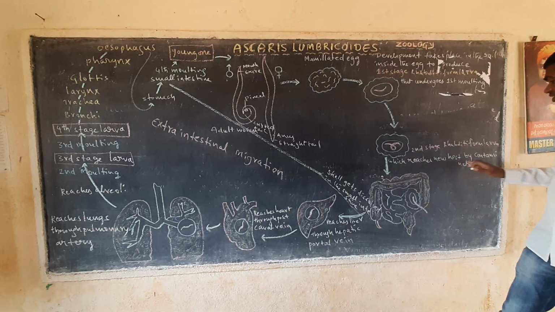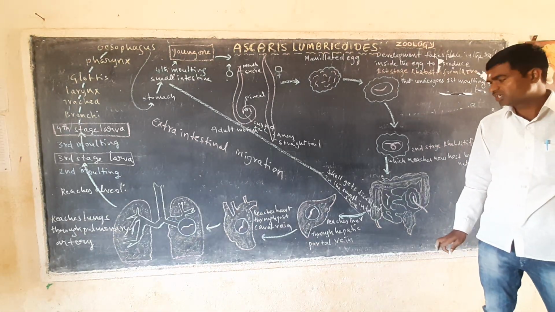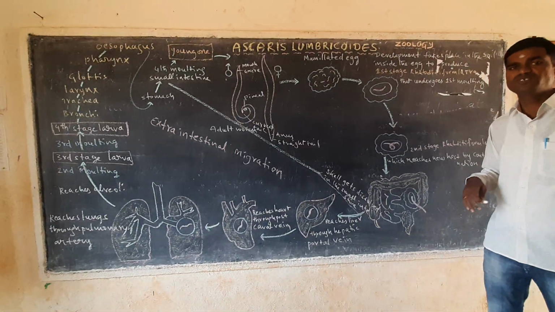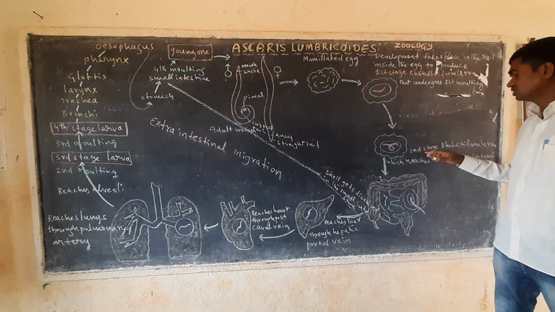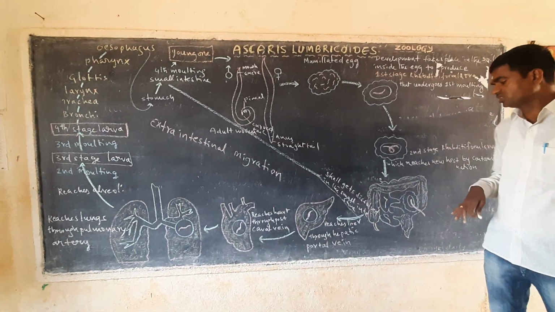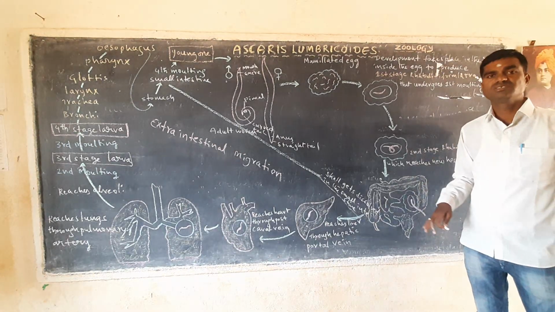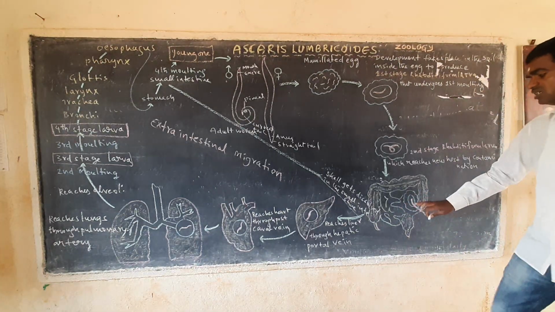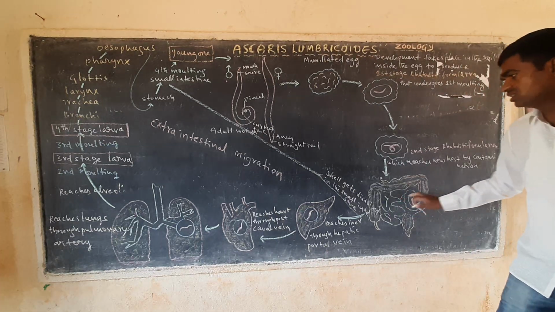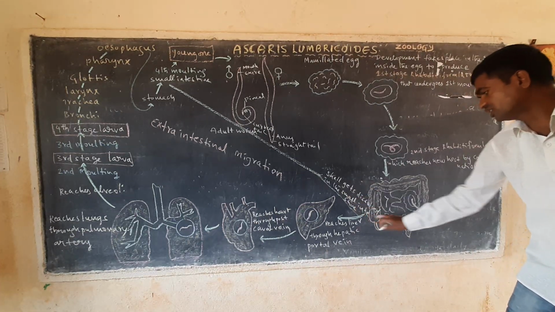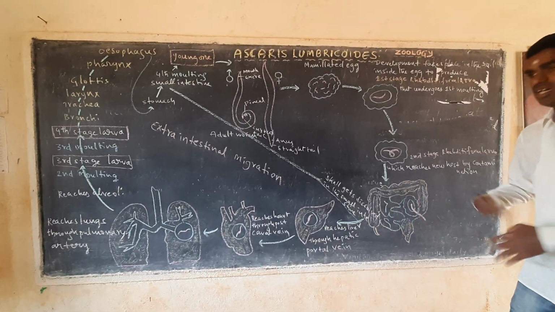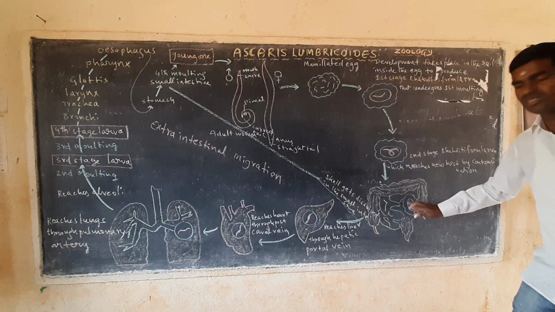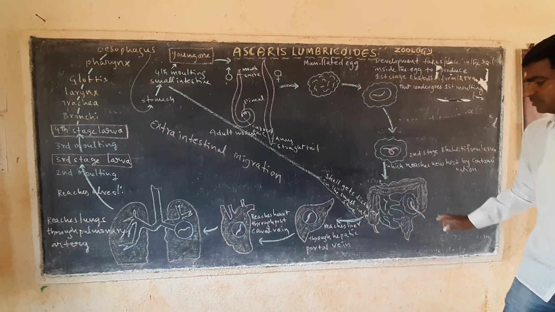Now it reaches a new host through contaminated food and water. Whenever we take contaminated food and water, the second stage rhabditiform larvae enter the human small intestine region. Now here, what happened in the small intestine? The shell gets dissolved in the small intestine region, right? The dissolving process occurs in the small intestine. That's why it is said the shell gets dissolved in the small intestine.